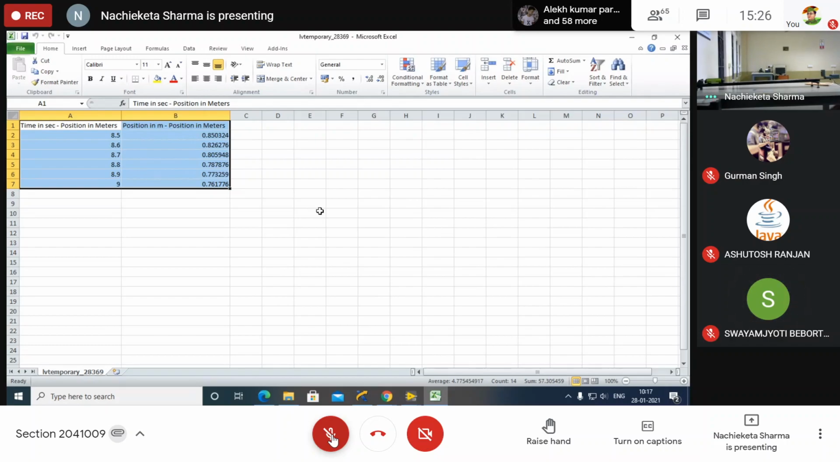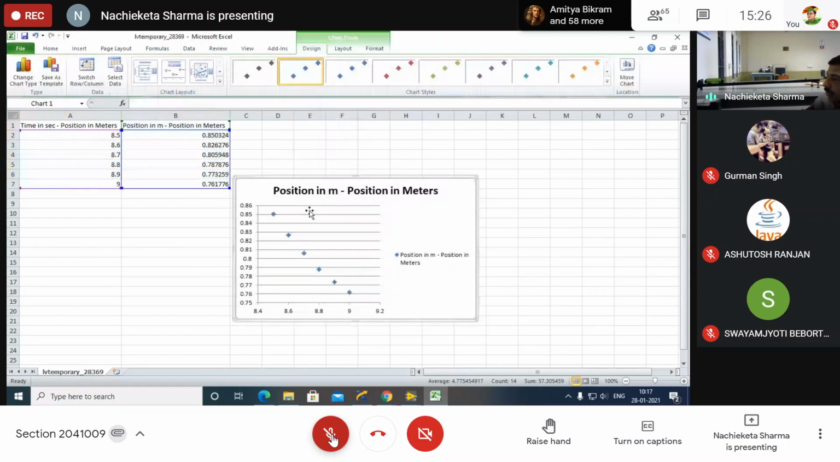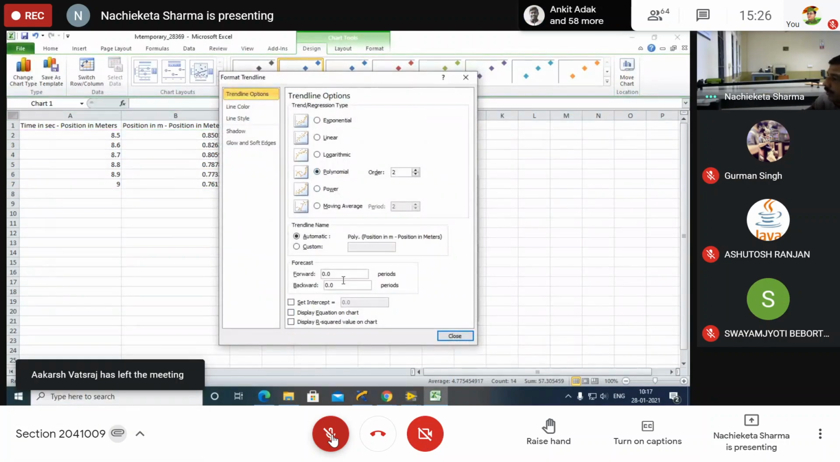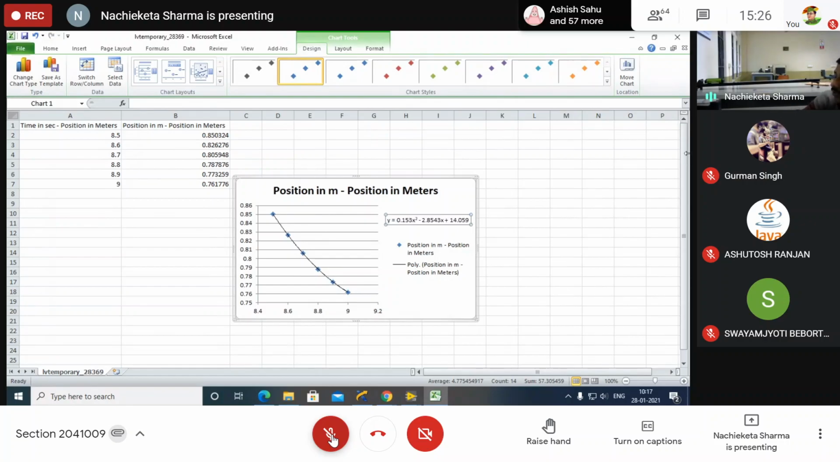Yes, sir. Now in the same way we have to insert scatter, first one. Any one point, you have to add trend line, polynomial, display equation on chart, and you have to close it. Okay, it you are also getting. So now tell me, what is your acceleration? 0.306. 0.306. You write down. And take a screenshot of the third parabola upward motion.